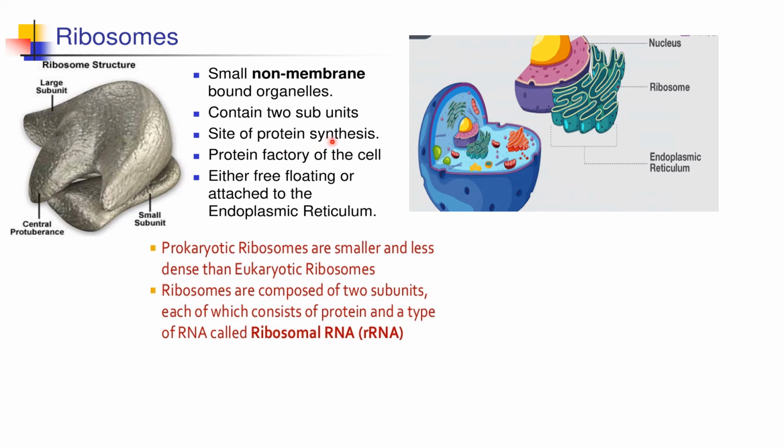They are the site of protein synthesis, also known as the protein factory of the cells. They are either free floating or attached to the endoplasmic reticulum. Prokaryotic ribosomes are smaller and less dense than eukaryotic ribosomes. Ribosomes are composed of two subunits, and each is made up of protein and a type of RNA which is called ribosomal RNA.